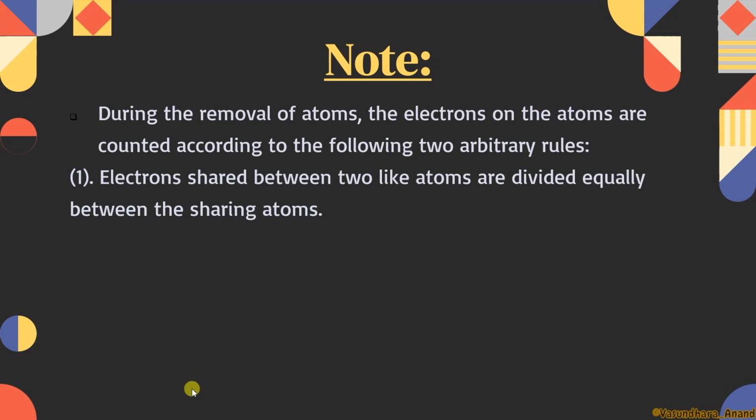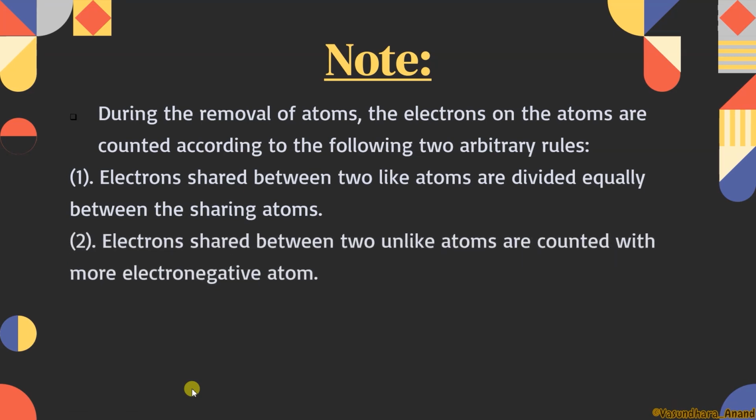If there are two atoms and the total number of electrons is 6, we have to distribute the electrons equally in both atoms. That means both atoms are going to share 3 electrons. Did you get that? You will get it better with the help of an example that we will do later on. Next, electrons shared between two unlike atoms are counted with the more electronegative atom. That means the more electronegative atom will share more electrons than the less electronegative element.